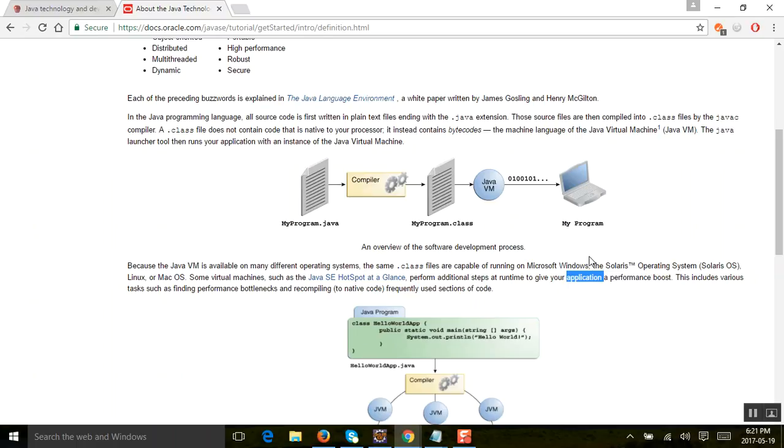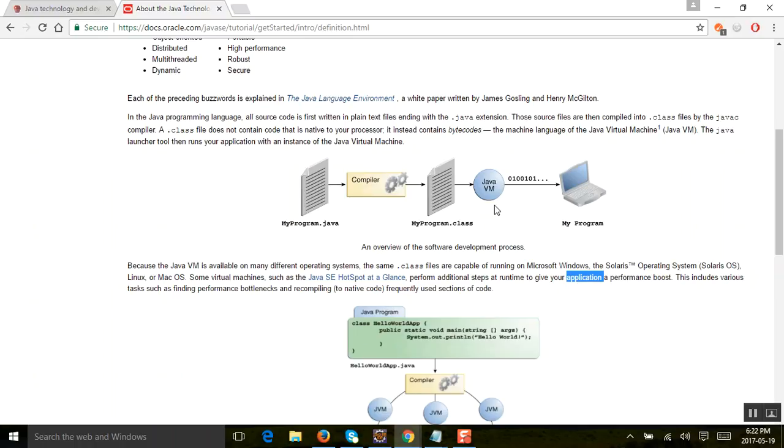Entire flow, let's try to understand one last time. I have written my code as a .java file. I put it into the javac compiler. It converts it into bytecode, 011000. Now I have a .class file. Next, tomorrow I'm taking this .class file to a Linux operating system. I install JVM on my operating system, Linux or Mac, any operating system, and then I run this code. JVM will take this bytecode as input and run my program for me.